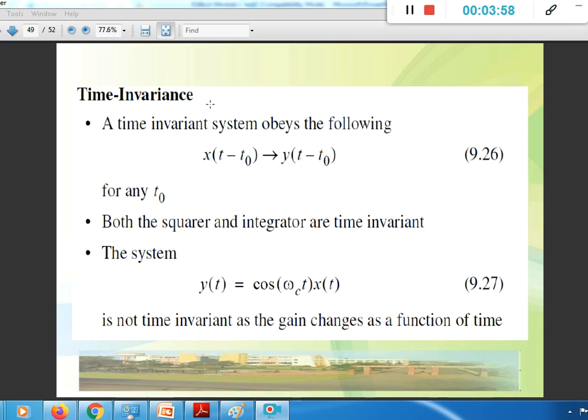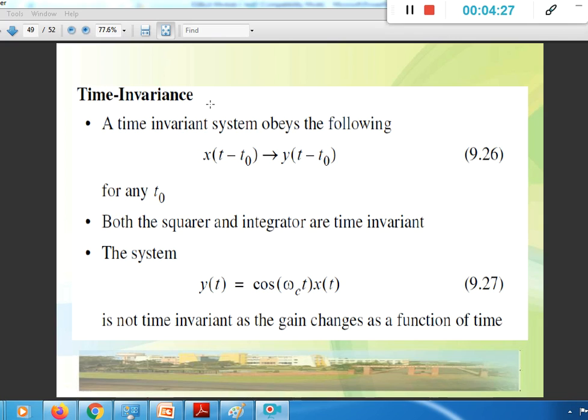Now x of t minus t naught, the time shifted version of the signal x of t, if it is applied as the input, then the output is y of t minus t naught for any value of t naught. So t naught can be 1, 2, or plus or minus anything, it doesn't matter. So if x of t minus t naught results in y of t minus t naught, then we say the system is time invariant.